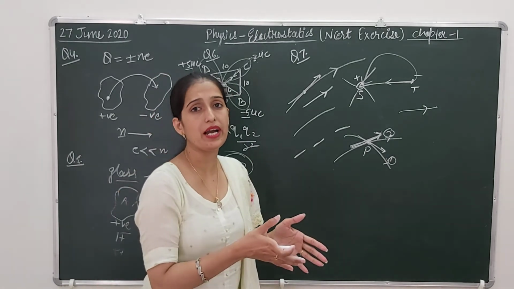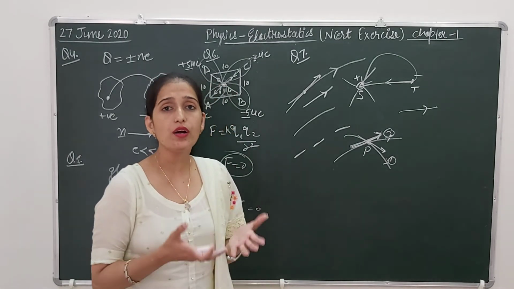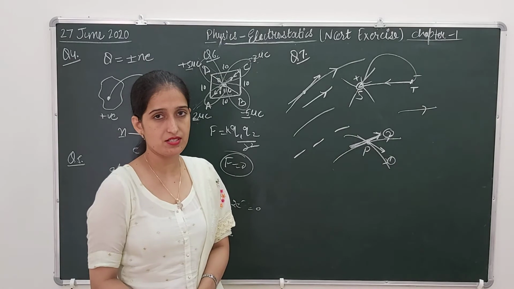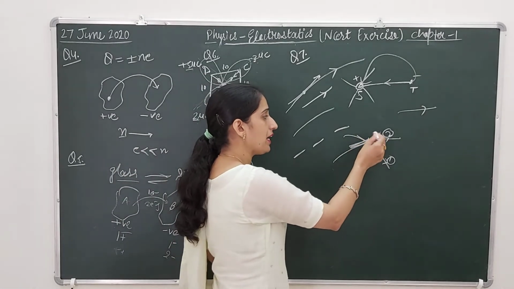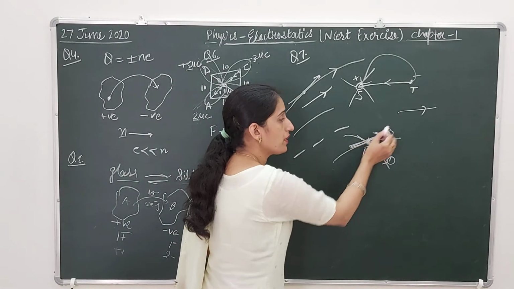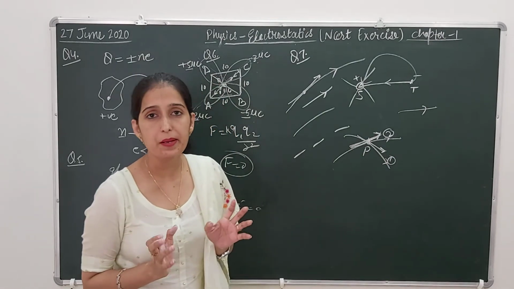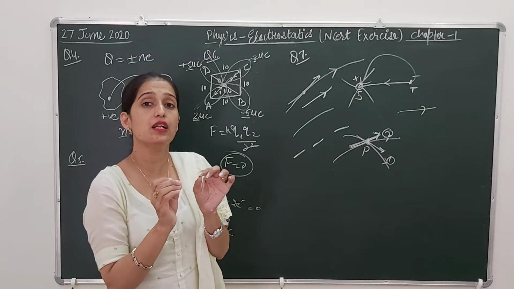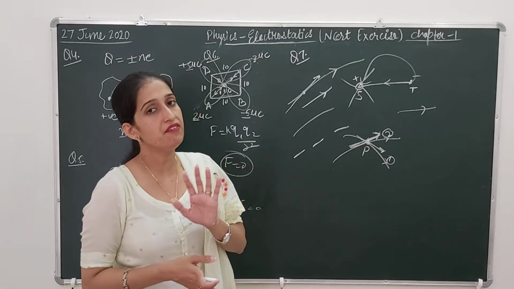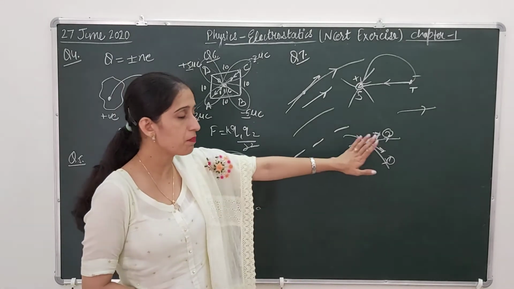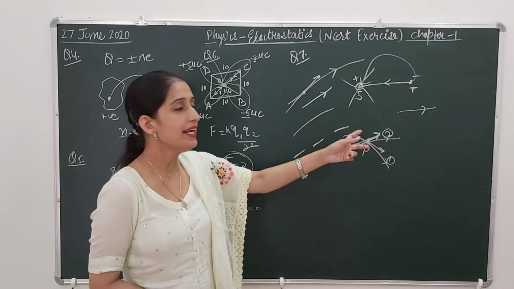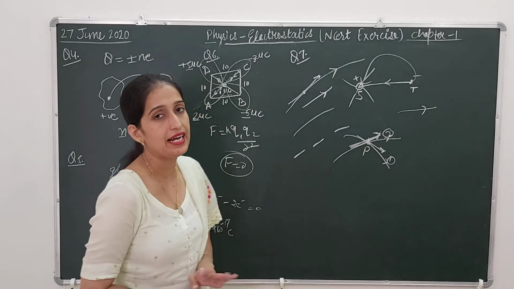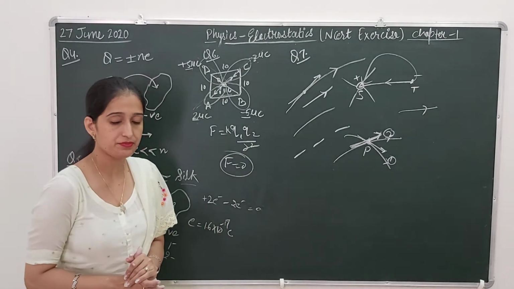At the same point, how can the electric field have two different directions? It cannot be possible. A single physical quantity at a single point will have a single direction. That's why intersection of two electric field lines is not possible.